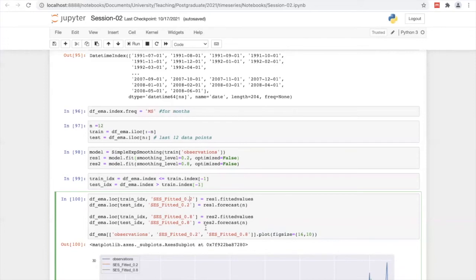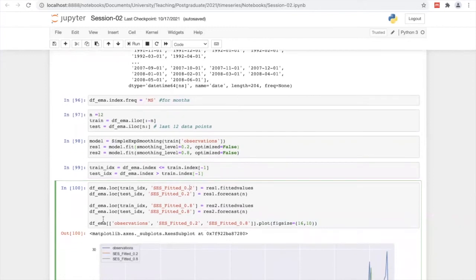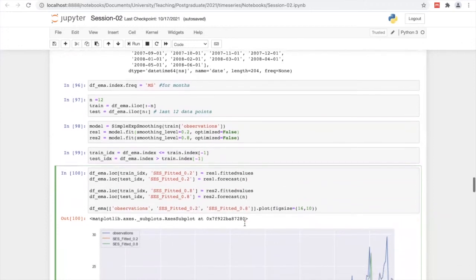Then I calculate both, fit them into the model, and get the results. In this data frame, we have the observed actual values, then the fitted values with 0.2 and with 0.8, right?